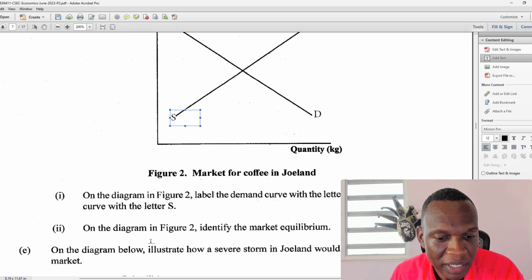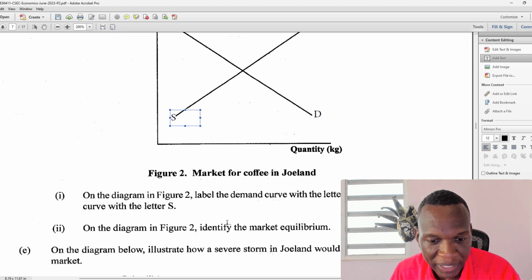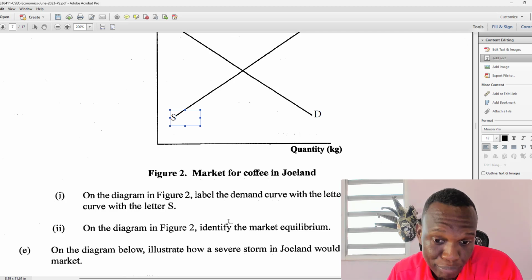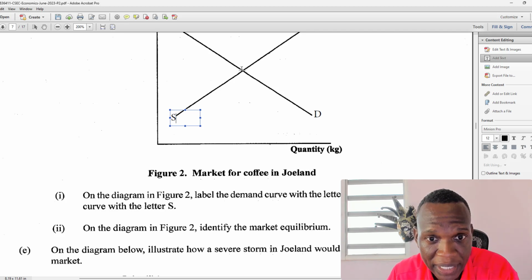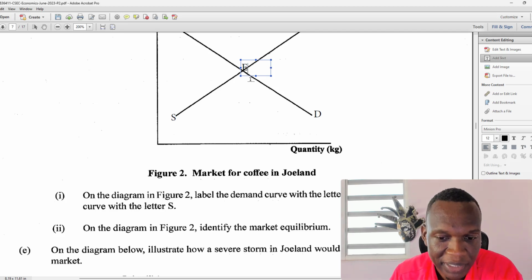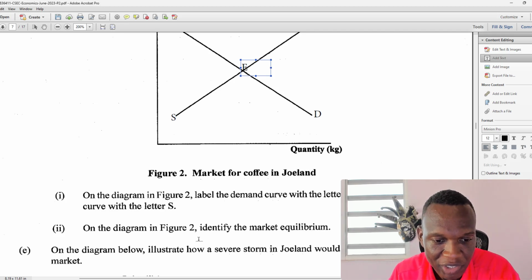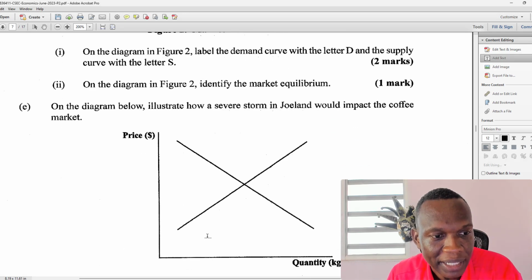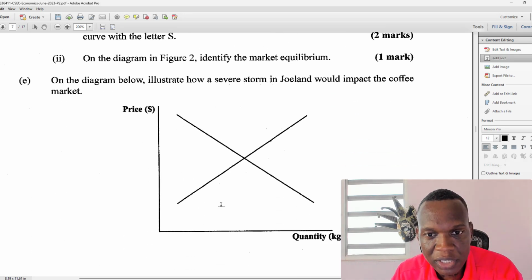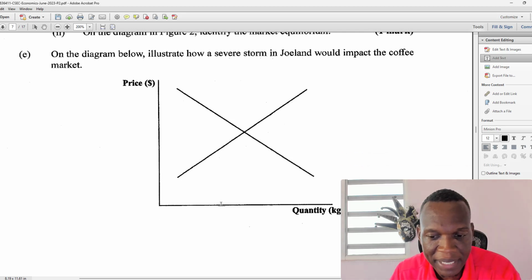Then under the diagram, identify the market equilibrium. Straightforward again. It's where they intersect. So you put the E in there. It's where they intersect, right? So again, straightforward, 1 mark. Then this one here illustrates how a severe storm in Joland will impact the coffee market.